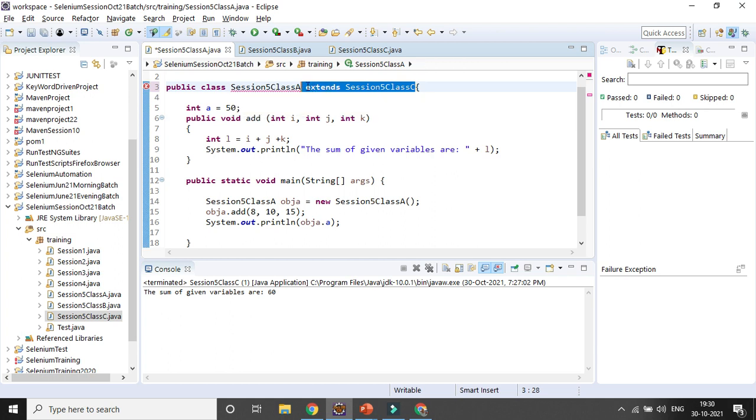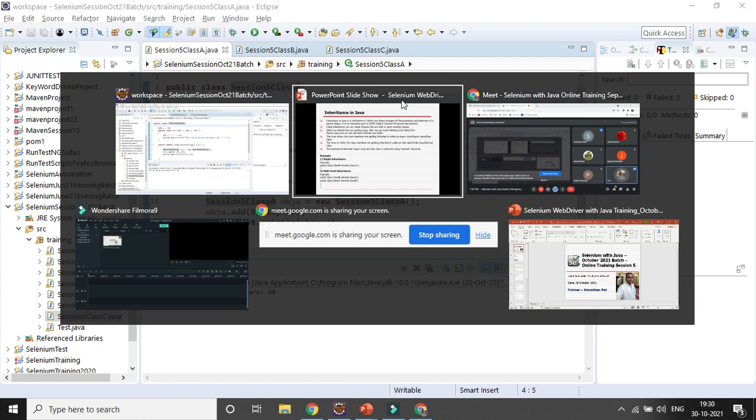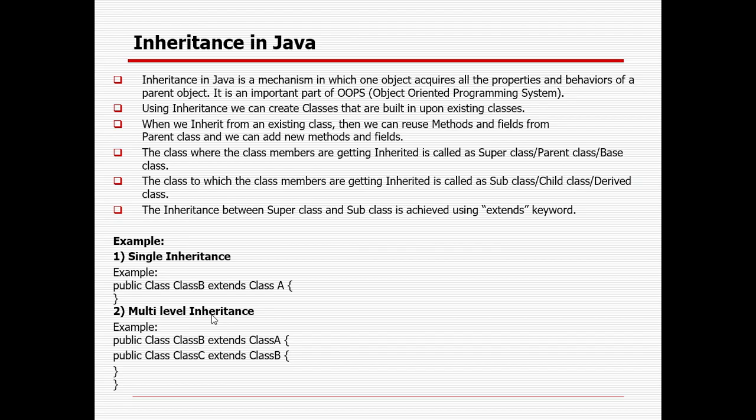Got the point. Anyway, we cannot do multiple inheritance, but we can do multilevel inheritance. That is the reason I have mentioned multilevel inheritance. Also, if any relationship exists from any class to any class extends, in that relationship we cannot go back. In case the relationship is not established, then you can do whatever you want. But once the relationship is established, it cannot be done.